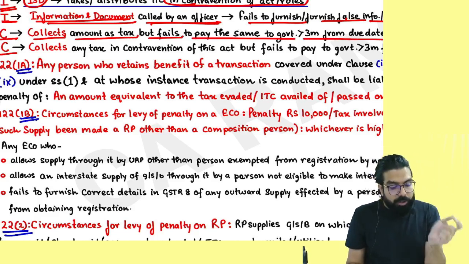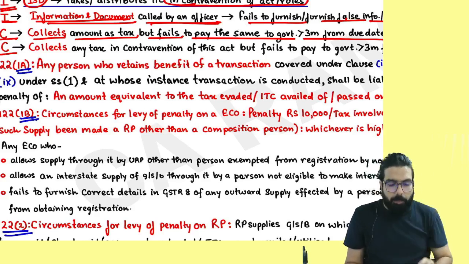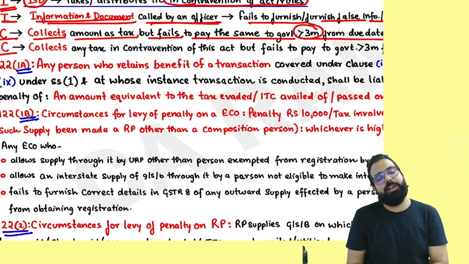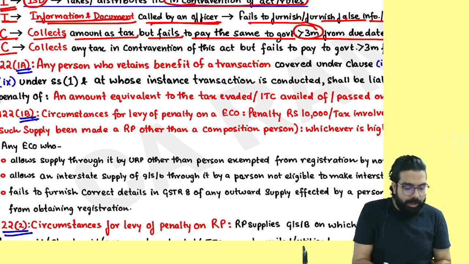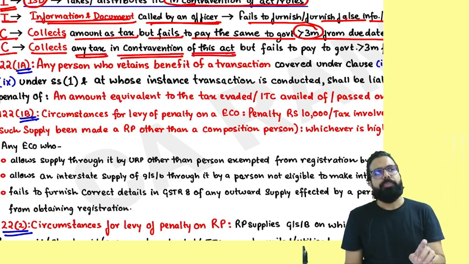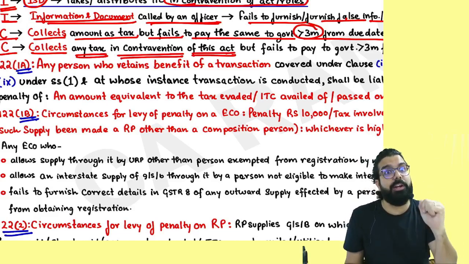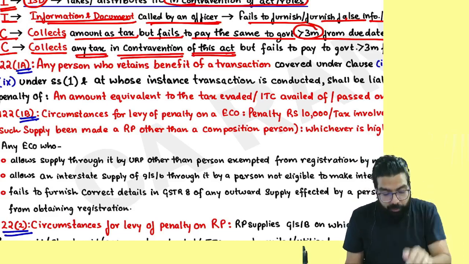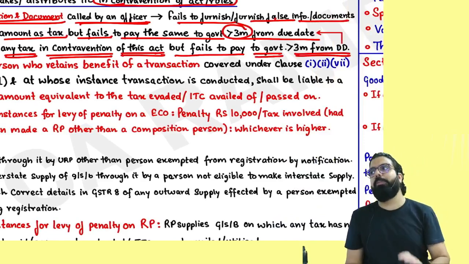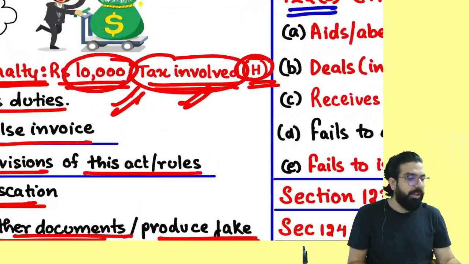Sir, first of all, you collect amount as tax. Tax has been collected. From the due date, you did not pay it within how much time, everyone? 3 months from the due date, more than 3 months from the due date, then also you'll be liable for a penalty. Sir, you collect any amount in contravention of this act, means you collected an amount, not tax. You collected any amount saying it's a tax. You collected, it should be immediately paid to the government. If you don't pay, they are telling, but fail to pay it to the government greater than 3 months from due date, you will be liable for a penalty. Remember, 10,000 or the tax which is involved, whichever is higher.